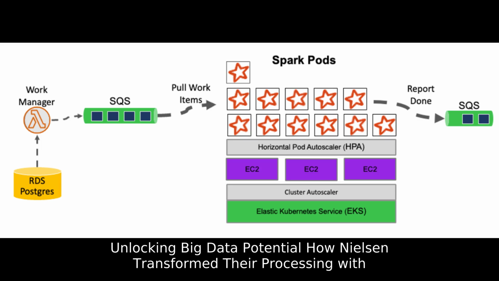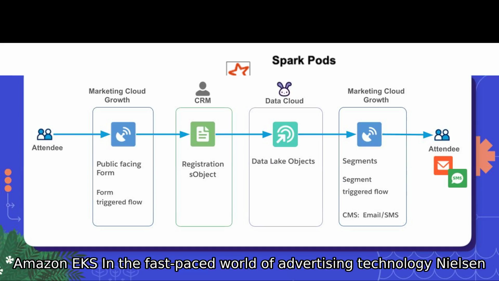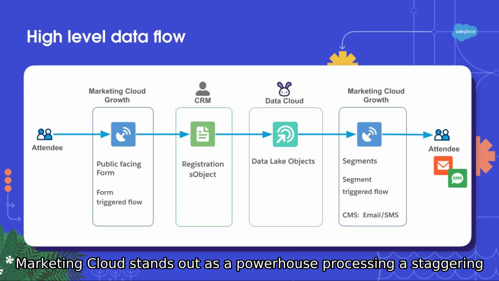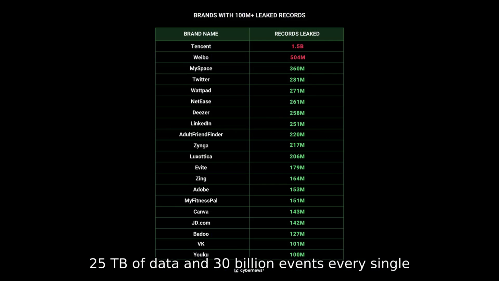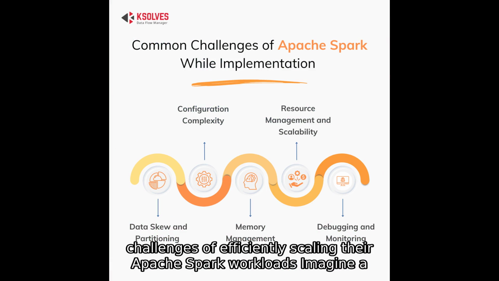Unlocking big data potential. How Nielsen transformed their processing with Amazon EKS. In the fast-paced world of advertising technology, Nielsen Marketing Cloud stands out as a powerhouse, processing a staggering 25 terabytes of data and 30 billion events every single day. However, as their data demands skyrocketed, so did the challenges of efficiently scaling their Apache Spark workloads.